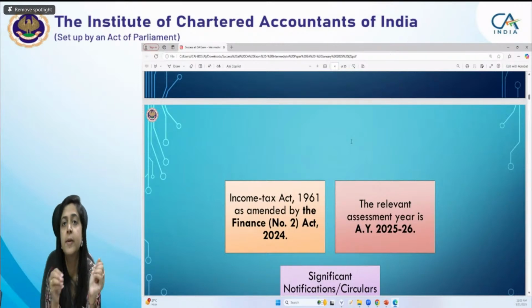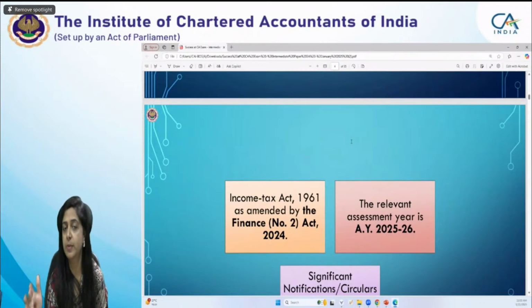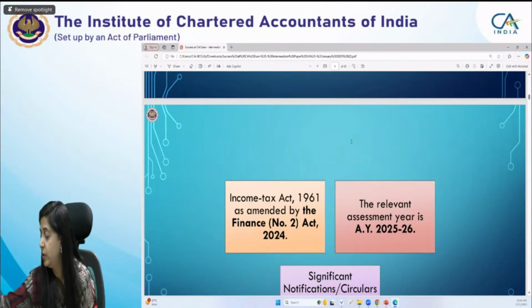No, students, this Finance Bill 2025 or the Income Tax Bill 2025, the amendments proposed in that, or the proposed change in the structure of the Income Tax Act, is not relevant for May 25, September 25 or January 26. These are not applicable. The amendments made by the Finance (No. 2) Act 2024 are applicable for May 25, September 25 and January 26. So your relevant previous year is previous year 2024-25 and assessment year 2025-26.